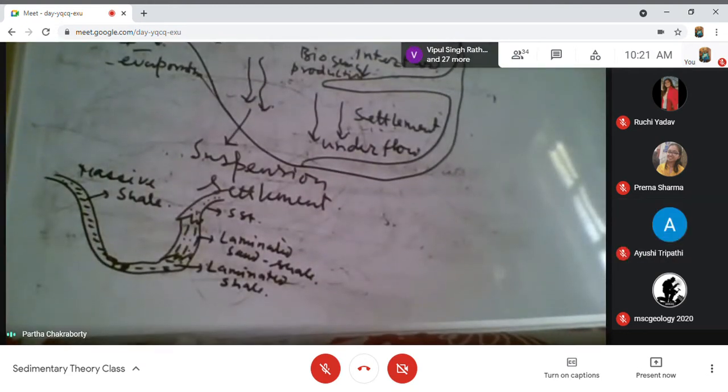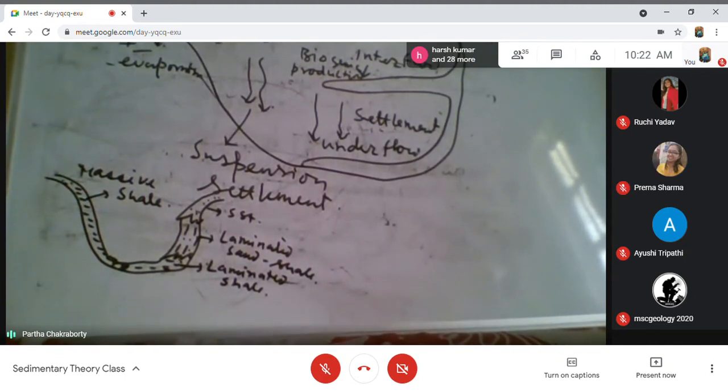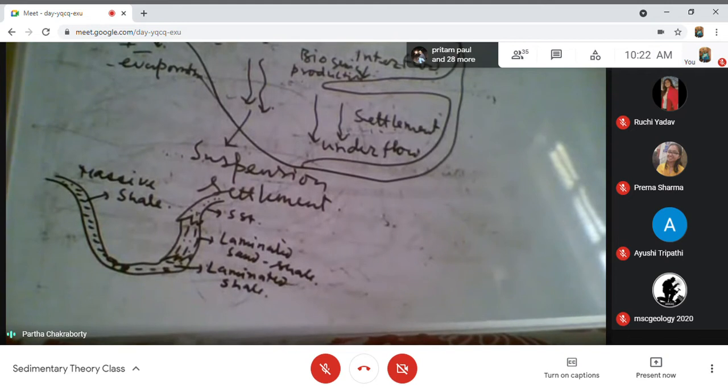One example I am giving you: the Playa Lake. What is a Playa Lake? We normally get it in a desertic situation. Where does this lake get its water from? It gets water when there is some very occasional torrential rain in the desert. I will also discuss this during the Aeolian part: there are some small scale streamlets that supply the local depression, the water body. That is a Playa Lake. After the rain is over, there is no supply, so the evaporites are formed. So you get a beautiful layer of sand, clay, and evaporite.